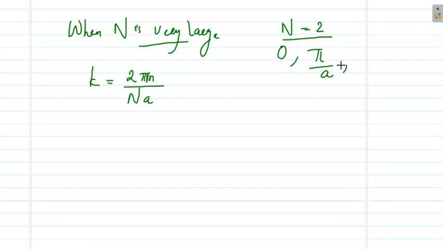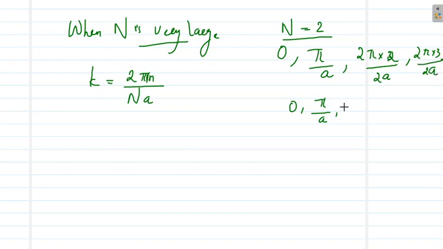Then the third possible value is 2 pi into 2 by 2a, which is 2 pi by a, then 3 pi by a, and so on.